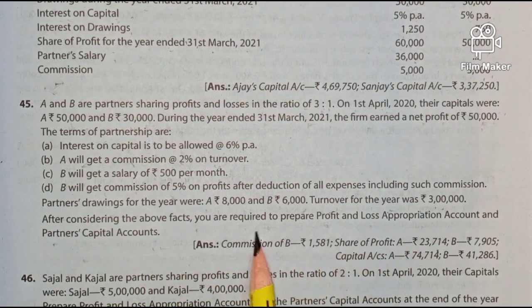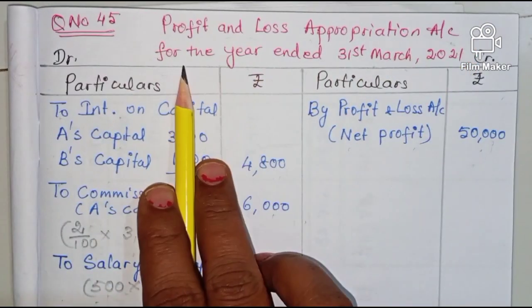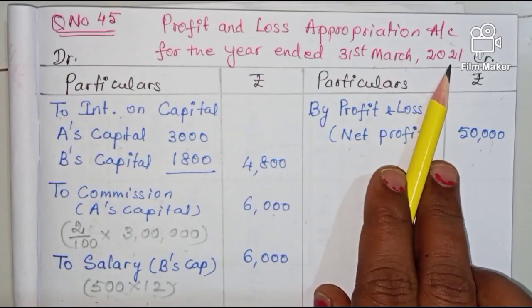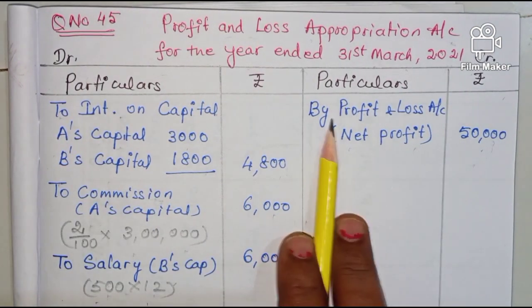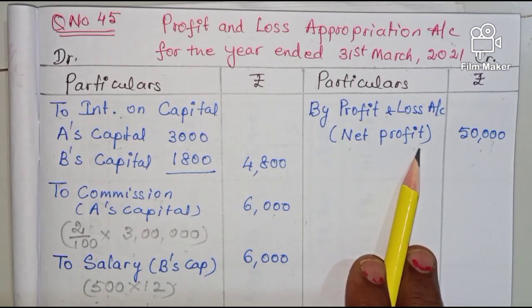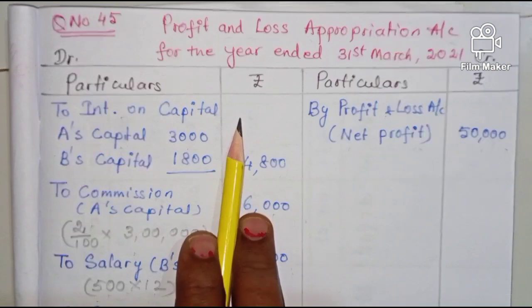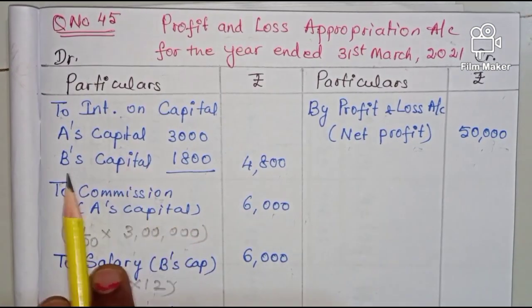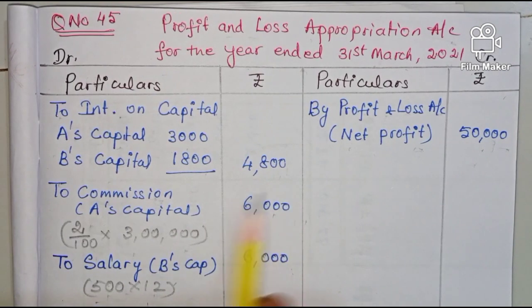So here what we have to prepare? We have to prepare the profit and loss appropriation account and partners' capital account. Solution for question number 45, profit and loss appropriation account for the year ended 31st March 2021, debit side and credit side. Credit side, by profit and loss account, net profit given in the question 50,000. On the debit side, to interest on capital, A's capital, B's capital. This is what is interest on capital, 4,800.